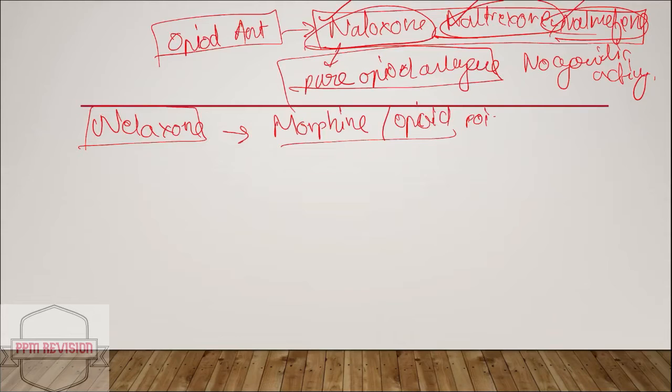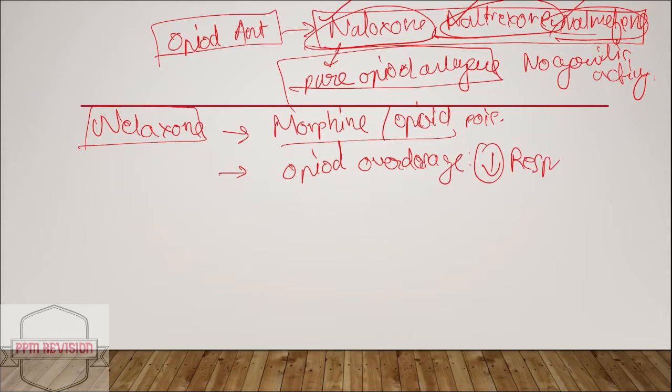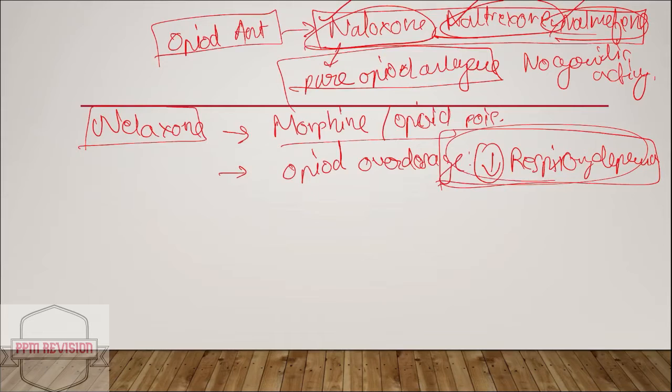Then moving ahead, it can also be used in case of opioid overdosage. It rapidly reverses the effects. So in case of severe respiratory depression, it reverses the state, so it is useful there.